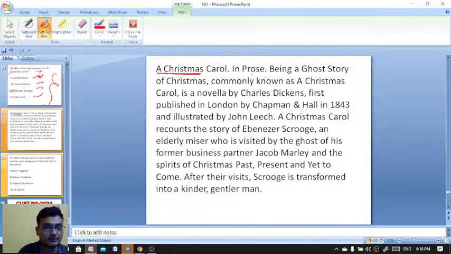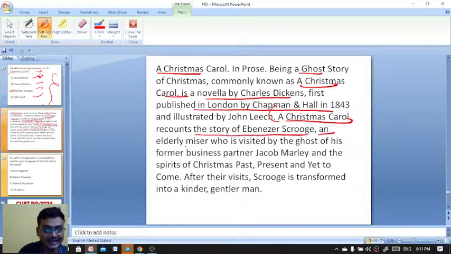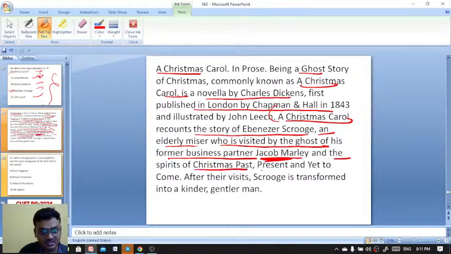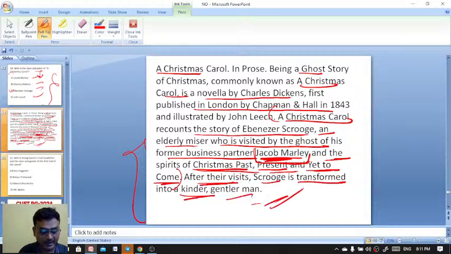A Christmas Carol, commonly known as A Christmas Carol, is a novella by Charles Dickens, first published in London by Chapman and Hall in 1843. It recounts the story of Ebenezer Scrooge, an elderly miser who is visited by the ghost of his former business partner Jacob Marley, and the spirits of Christmas past, present, and yet to come. After their visits, Ebenezer Scrooge is transformed into a kinder, gentler man.